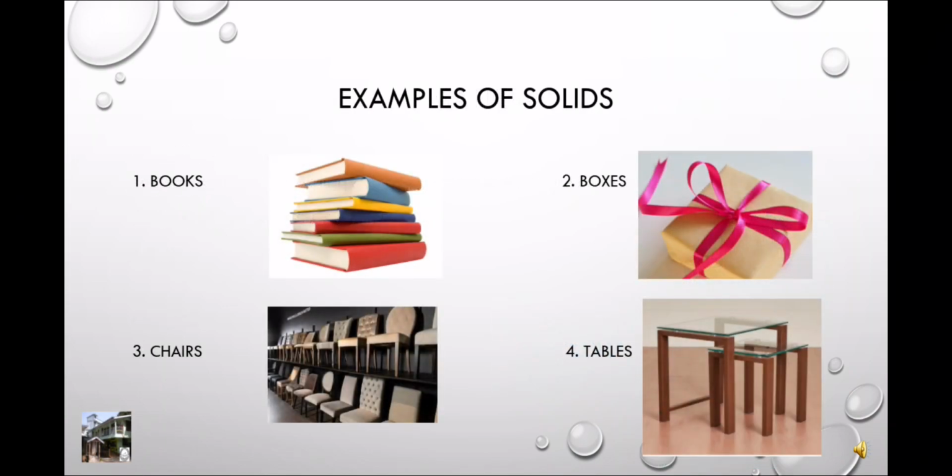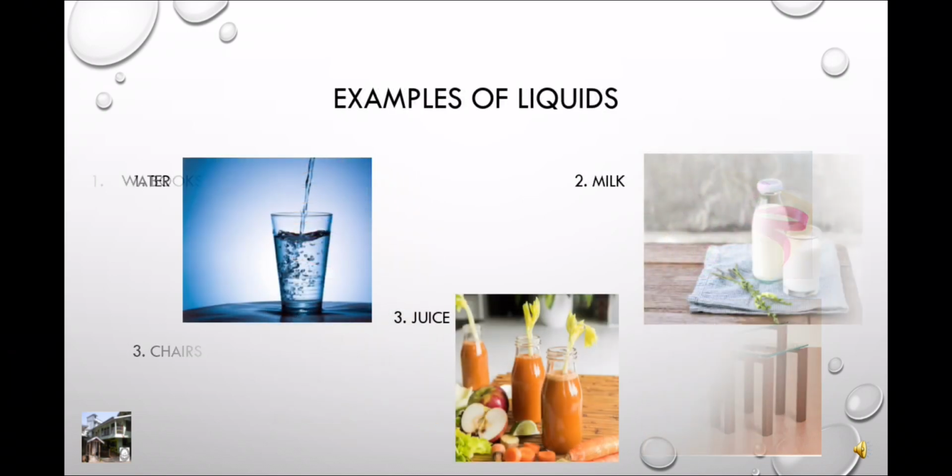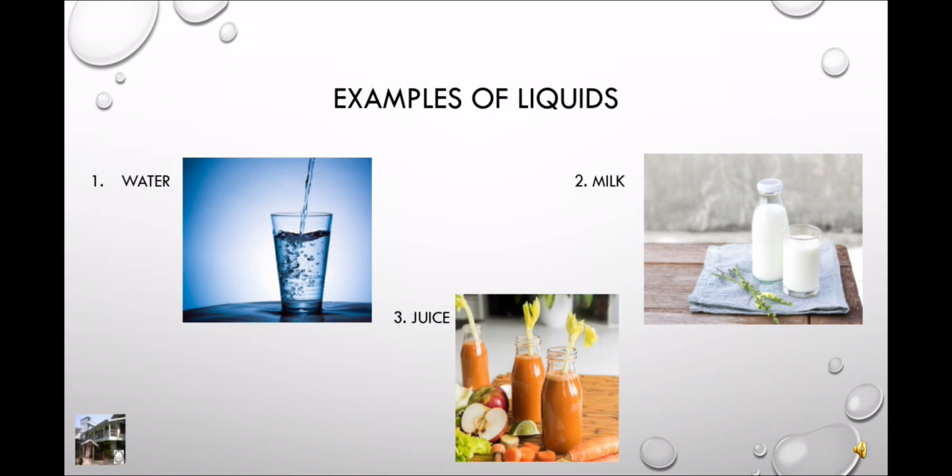Here are some examples of solids. Number 1, books. Number 2, boxes. Number 3, chairs. And number 4, tables. Now we come to the second one, that is examples of liquids. First, water. Second, milk. And number 3 is juice.